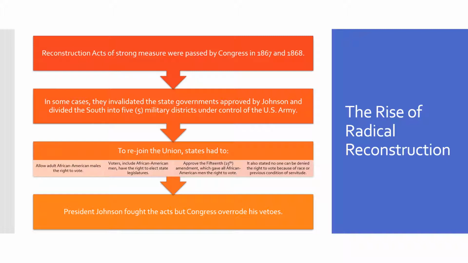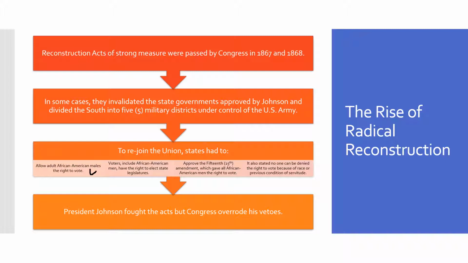Now, Reconstruction Acts of strong measure were passed by Congress in 1867 and 1868. In some cases, they took away some of the decisions that Johnson had made in terms of approving state governments, and it also divided the South into 5 military districts under control of the U.S. Army. To rejoin the Union, states had to do a couple of things. They had to allow adult African Americans the right to vote,